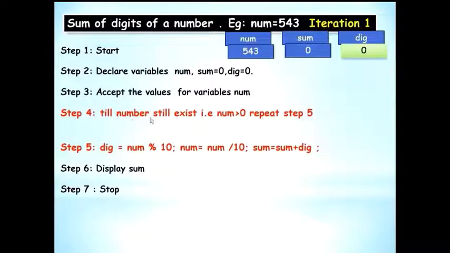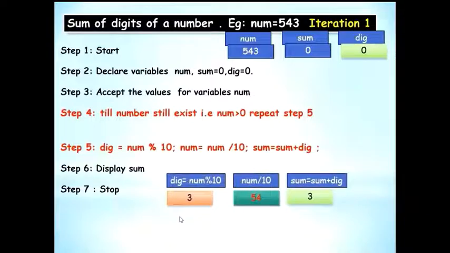It's step 4. Does a number exist? Yes. 543 is greater than 0. Then repeat step 5. Step 5 says digit is equal to num mod 10. So what will you get? 3, because you are extracting the last digit, 3.